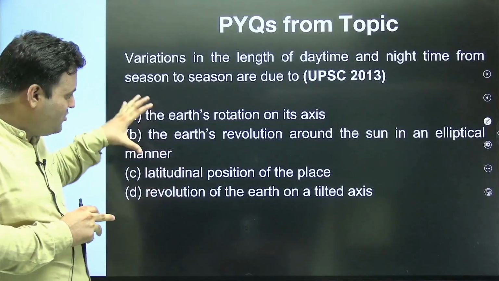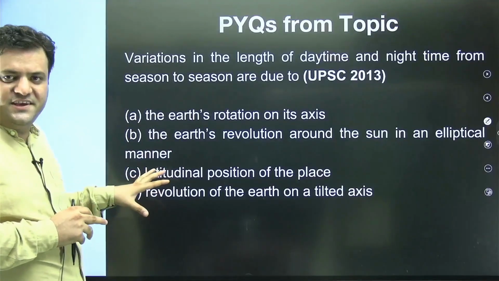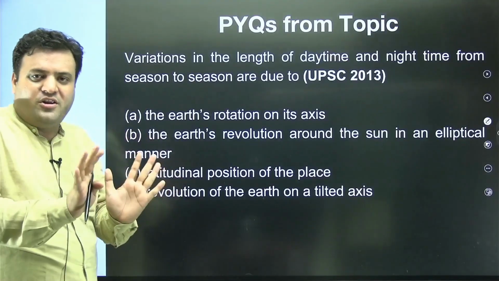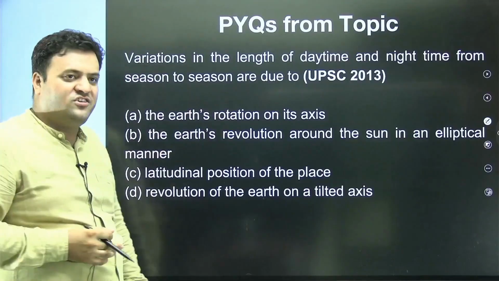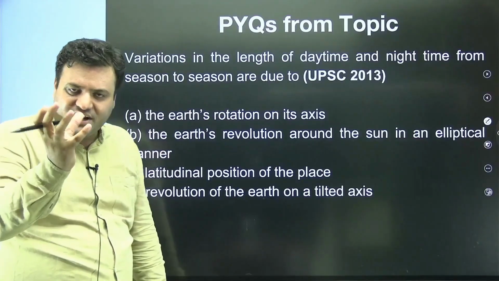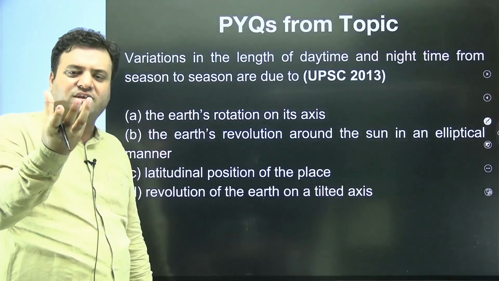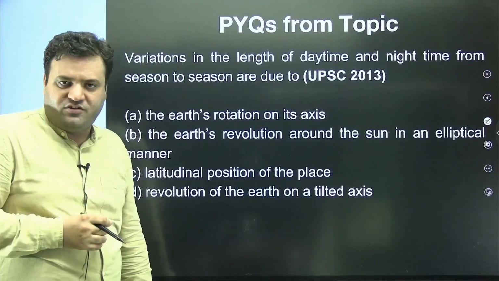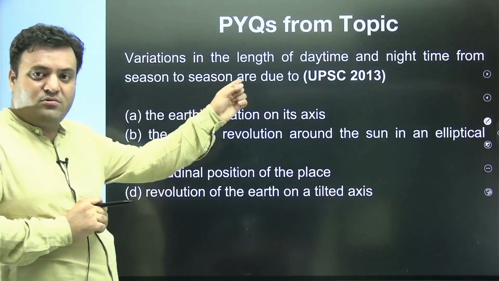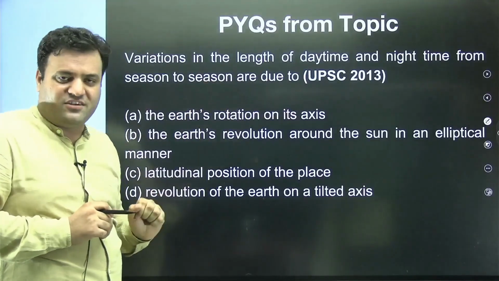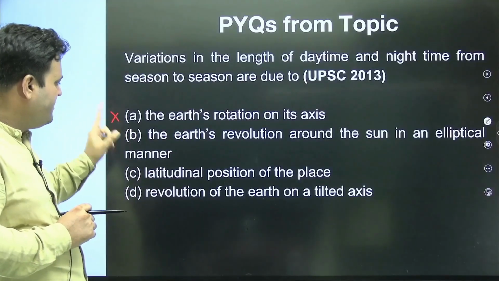It's a very close option you will see, but if you have a good hold on your concept, you can easily solve this question. So Earth's rotation on its axis. When the Earth is rotating on its own axis, as a result there will be day and night. There will not be a season. This question is asking about day and night as well as the seasonal aspect, so this cannot be the answer.